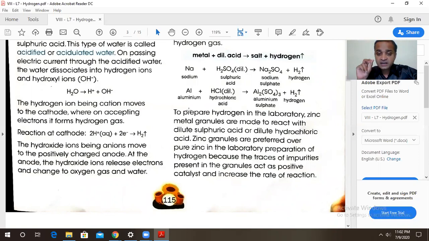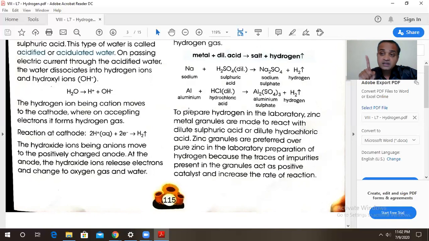Because these zinc granules contain traces of impurities, and these traces of impurities act as a positive catalyst and increase the rate of reaction. That means the hydrogen gas is generated very easily. So that is why impure zinc granules are preferred over pure zinc.